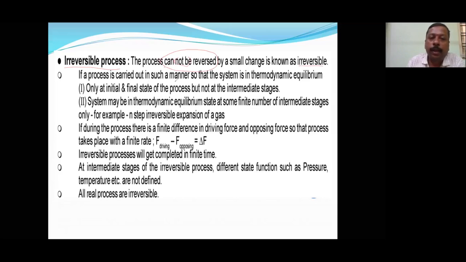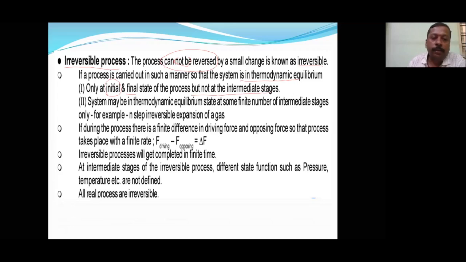The process is carried out in such a manner that the system is in thermodynamic equilibrium, but not at every condition. It is in thermodynamic equilibrium either initially or at the final stage. In a reversible process, the system is in thermodynamic equilibrium with the surroundings at all points of time, but here it is not at all points of time, but not at intermediate stages. That is the first difference.